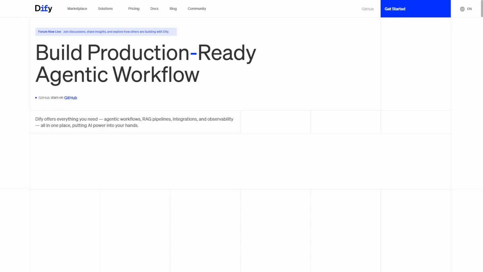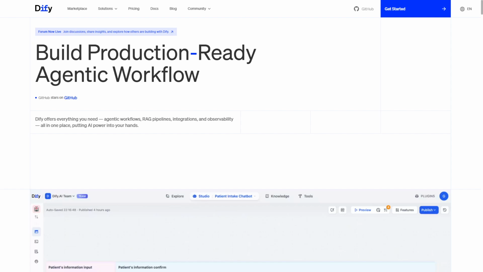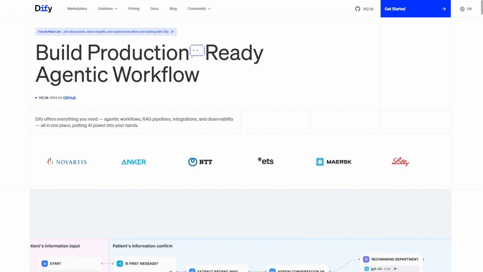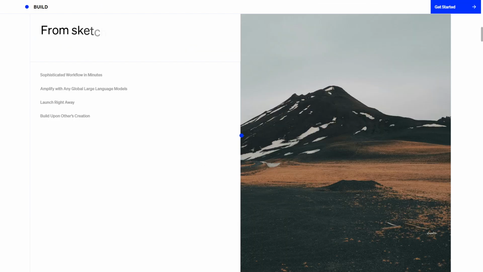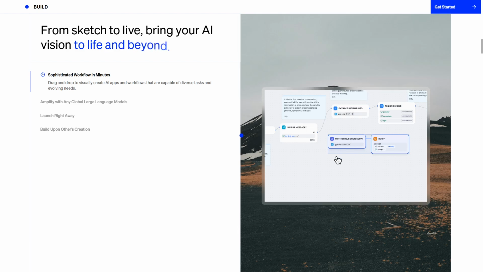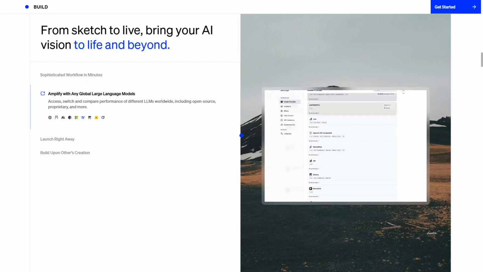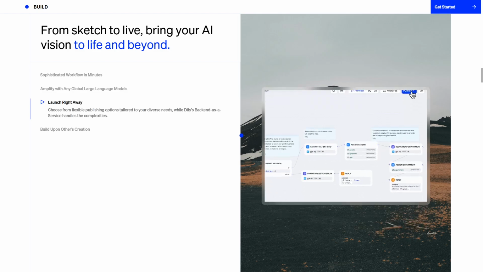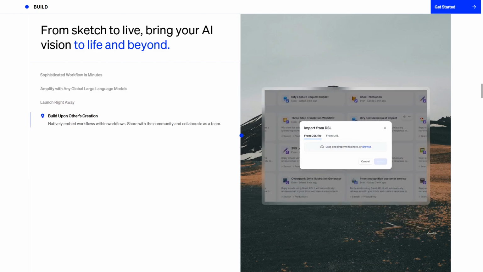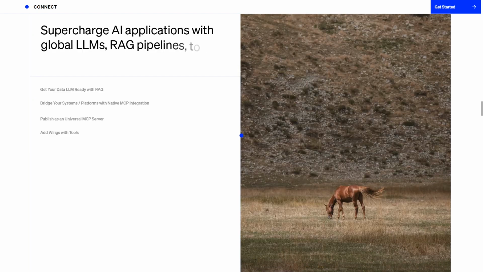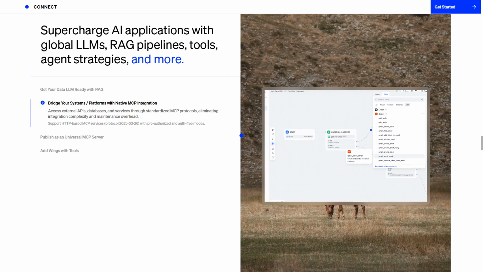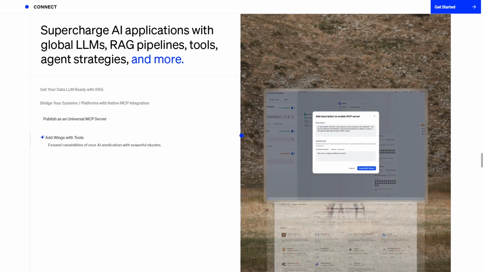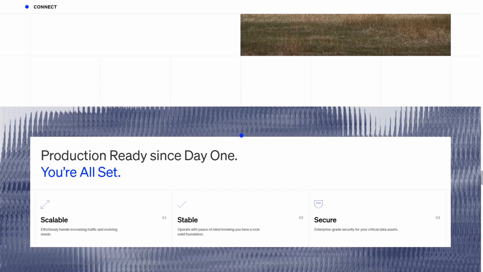Dify is an AI app builder that enables users to create AI-powered workflows without writing code. It works by providing an intuitive drag-and-drop interface where users connect AI models, APIs, and data sources to automate tasks or build applications. Strengths of Dify include its user-friendly design, quick deployment, and integration with popular AI services, making it ideal for non-technical users or teams wanting fast results.